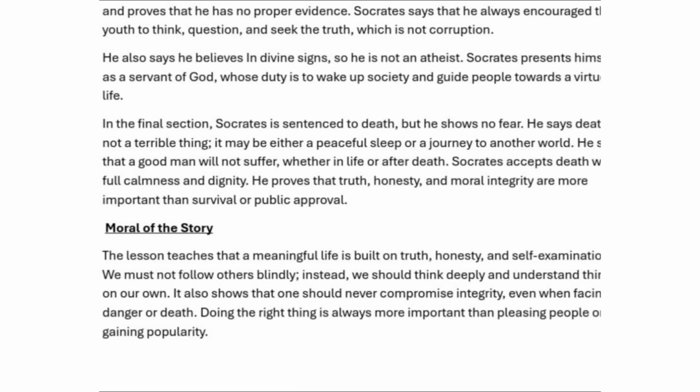This is the most important topic. This sentence will be useful in our lives also. So what he was saying is, instead of surviving, instead of accepting public approval, honesty, truth and moral integrity are most important. Clear? If somebody is saying something rubbish about you, don't bother, don't think about them. So you will get that meaning also in the summary.